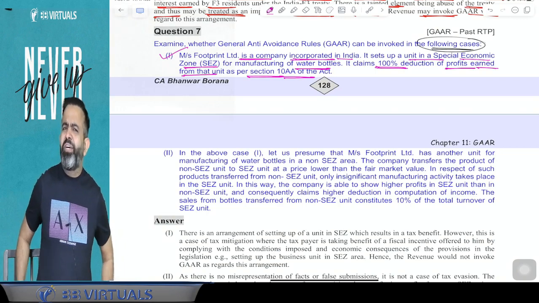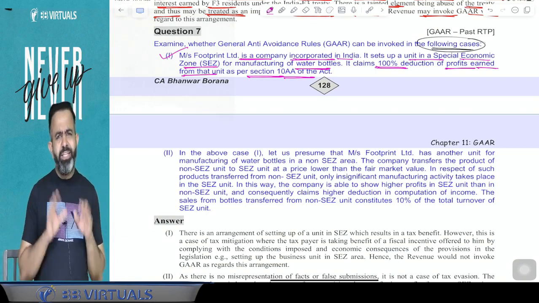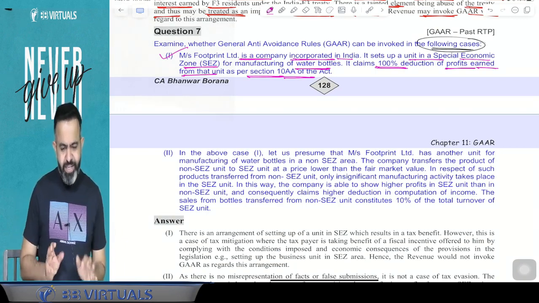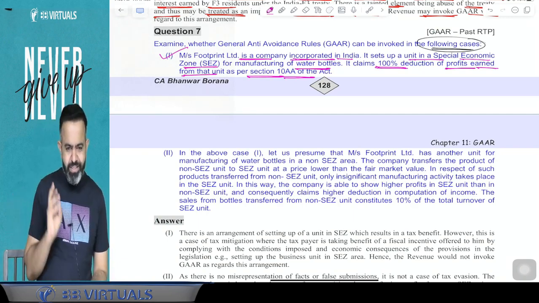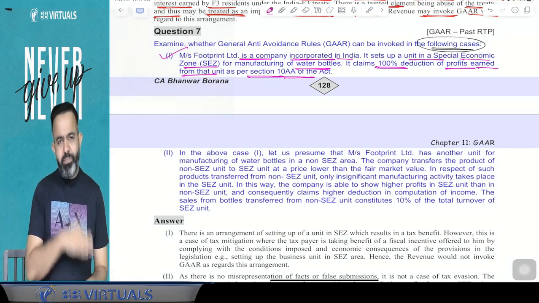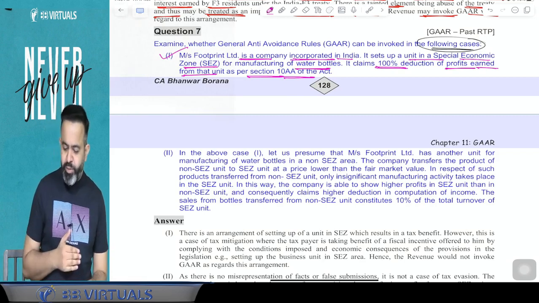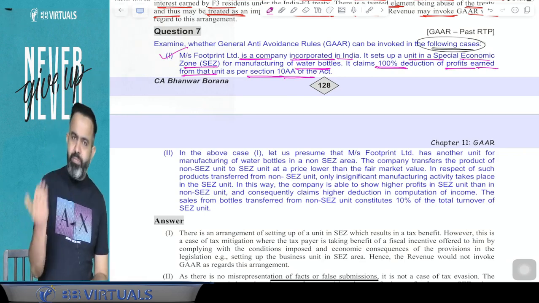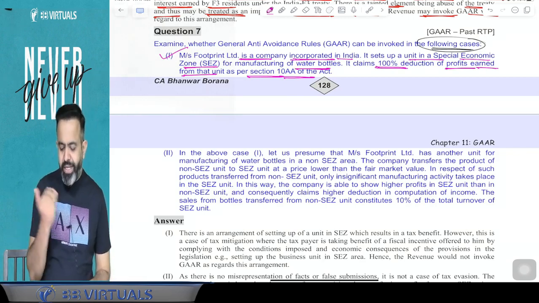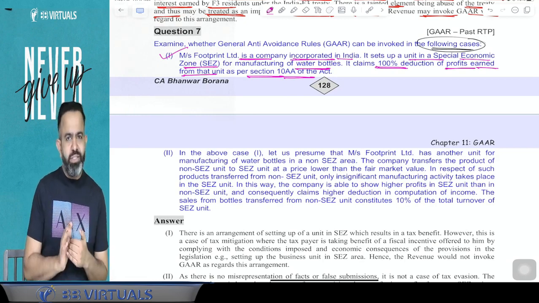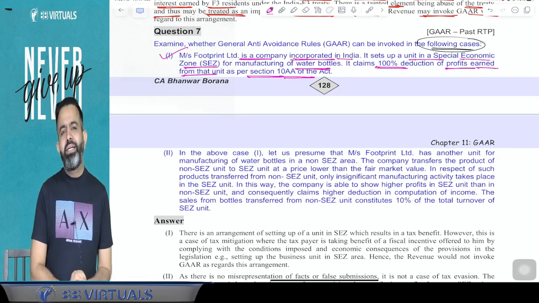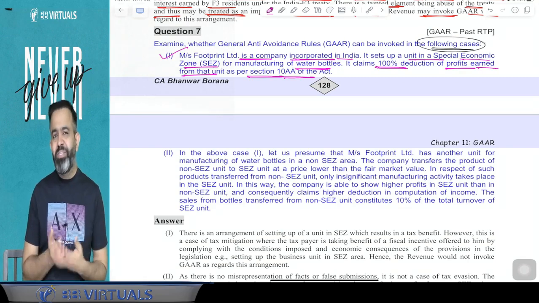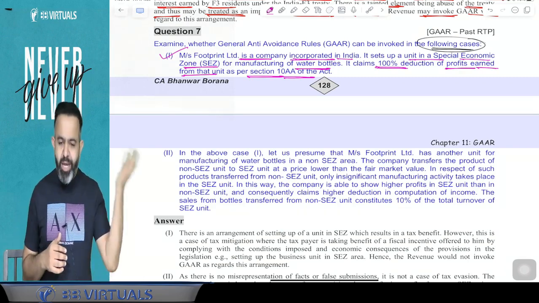Are they doing anything wrong? Just tell me. Here, Footprint Private Limited is a manufacturing company. They manufacture the water bottle in the SEZ. They sell the water bottle, meaning they export the water bottle. And they are claiming the deduction. So the question is, with the 10AA deduction, are they doing anything wrong? The answer is no. The 10AA deduction is allowed by the lawmakers.